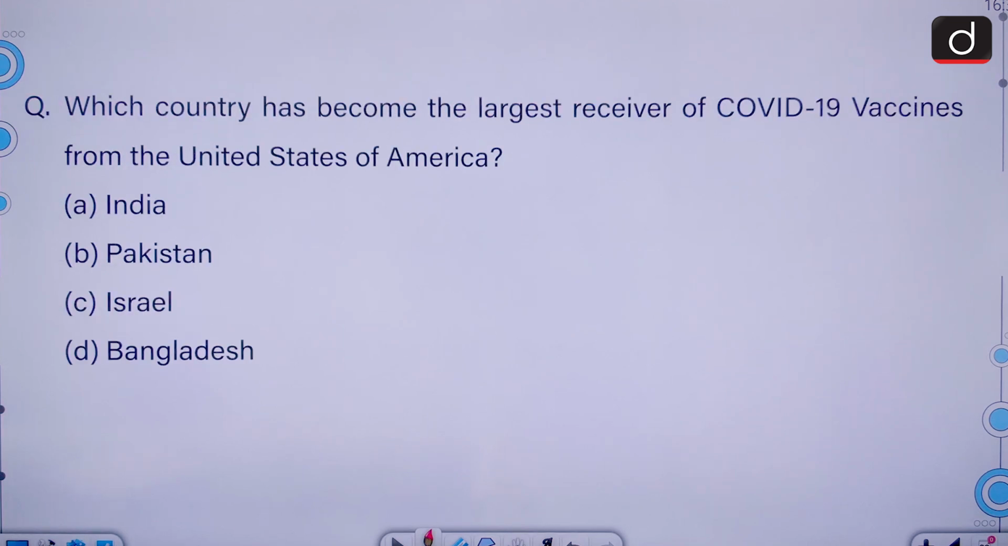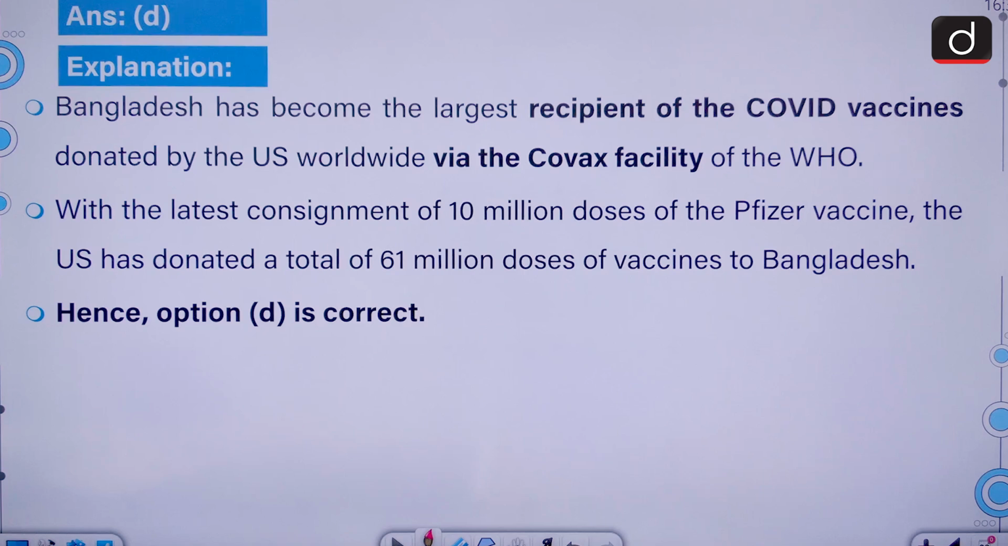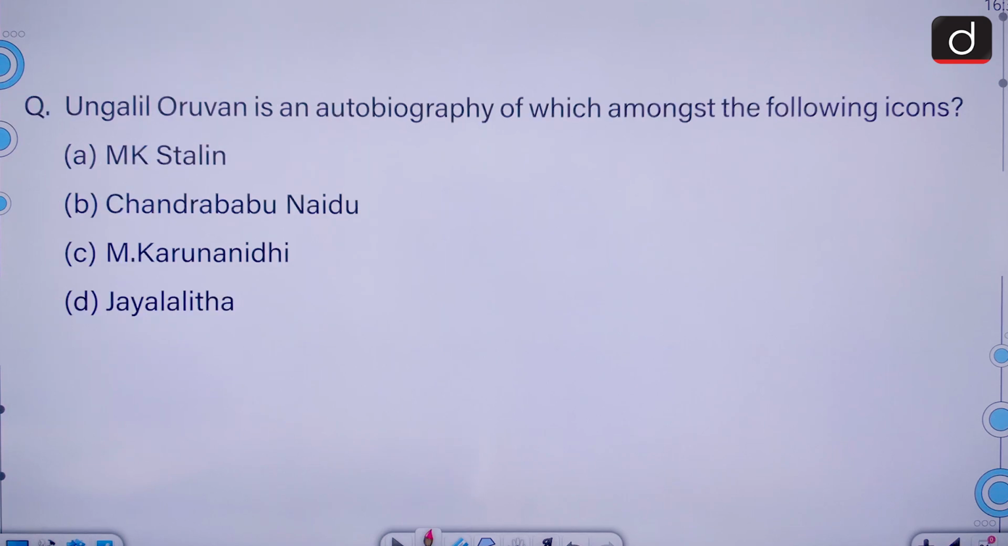Which country has become the largest receiver of COVID-19 vaccines from the USA? The correct answer is option D, Bangladesh. Bangladesh has become the largest recipient of the COVID vaccines donated by the US worldwide via the COVAX facility of WHO. With the latest consignment of 10 million doses of Pfizer vaccine, the US has donated a total of 61 million doses of vaccines to Bangladesh.